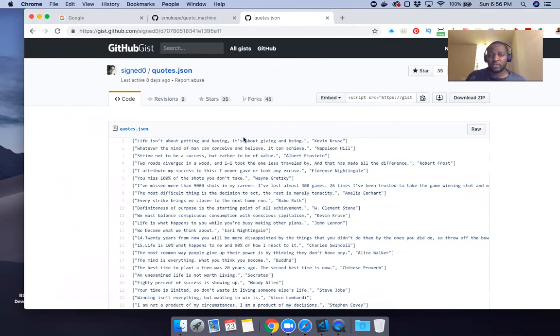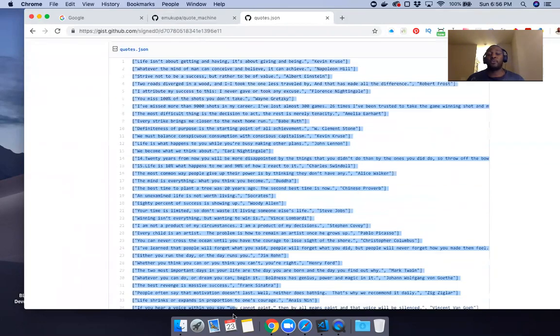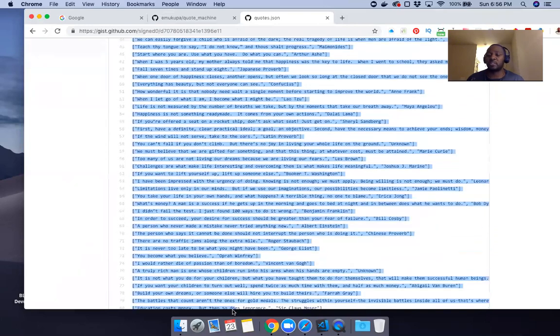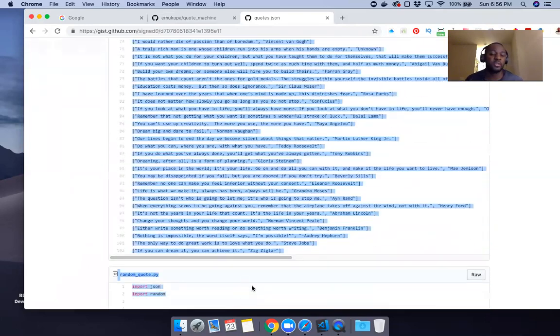Where you have the quotation here, like Albert Einstein on line 3. Strive not to be a success, but rather to be of value, which is what I'm doing, trying to give value to people. And if you do this, you can do this for images, videos, whatever. But it's the process that matters.